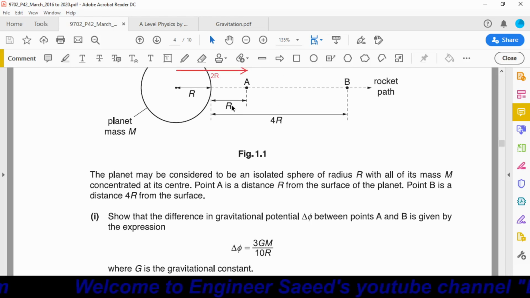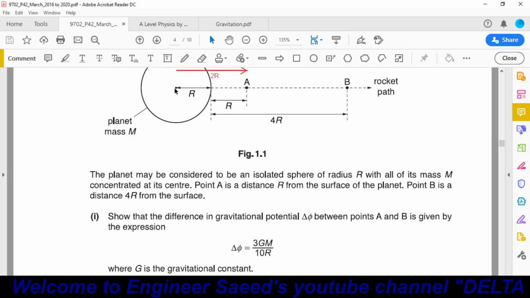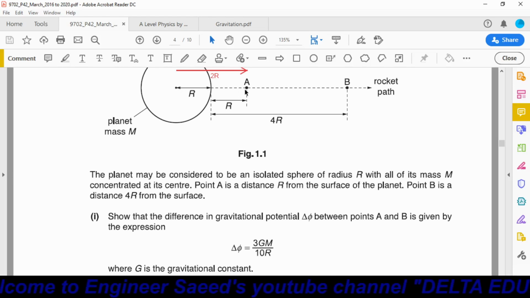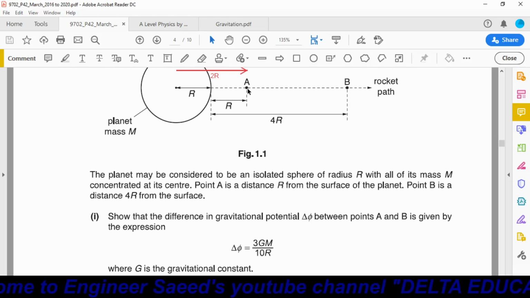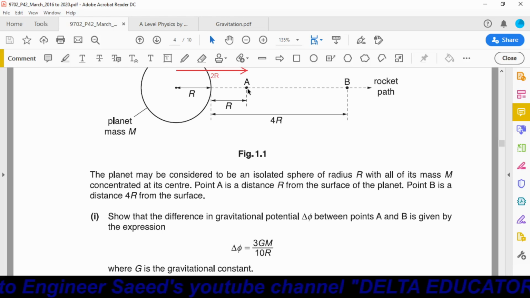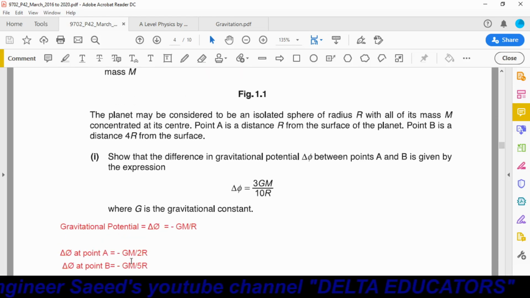Here r means the distance from the center of the planet to the object. Now from the center of the planet to the rocket, the distance is 2r. So when the object is at point A, its gravitational potential is equal to minus GM over 2r.